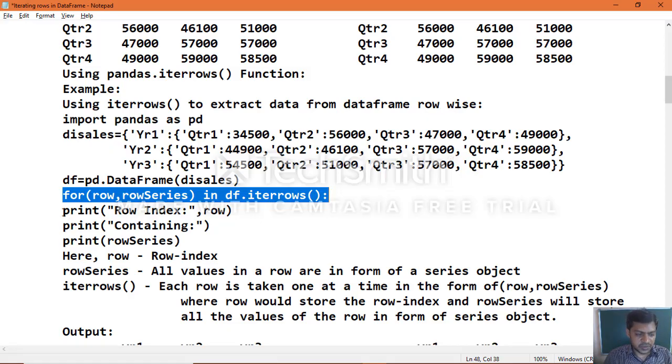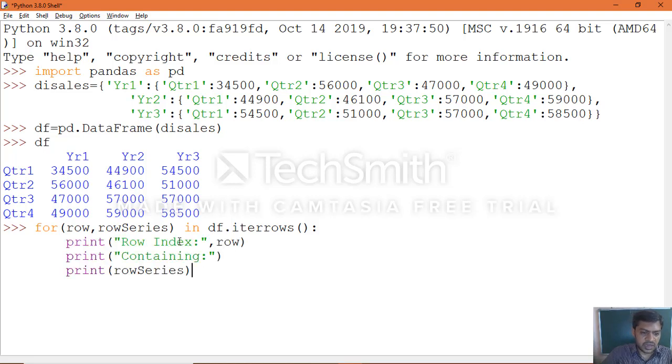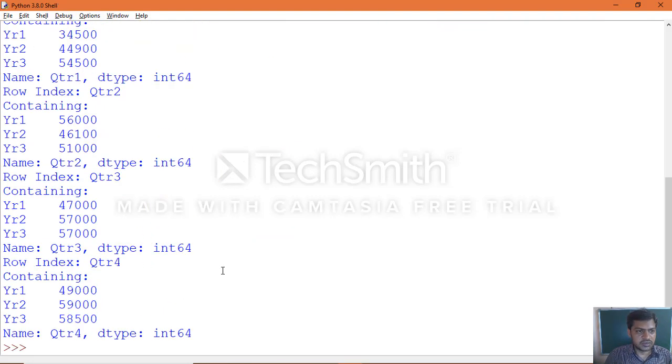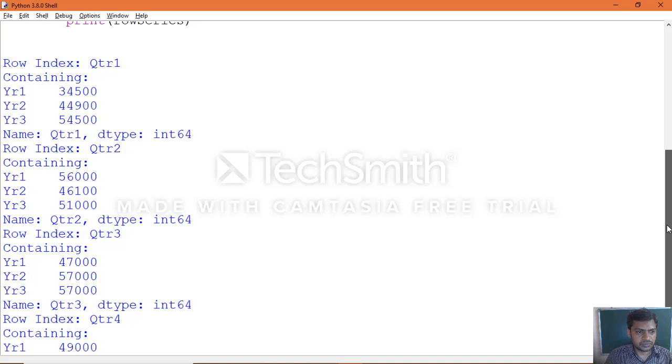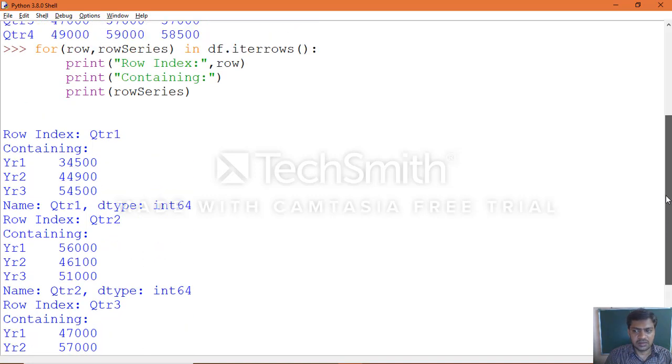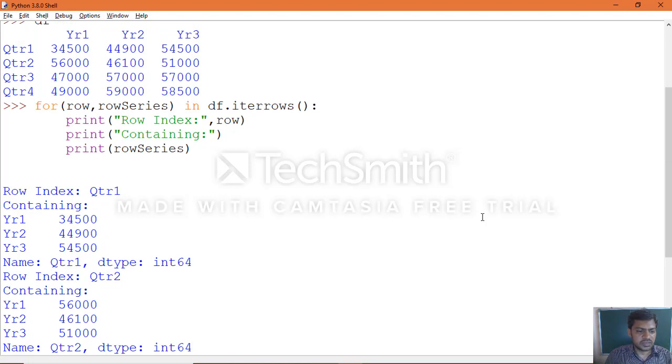And now you execute the for loop statements. Execute the for loop statements, that is print row index comma row containing row series. So 2 times if you press the enter, then it will show the output. You will see the output clearly. You can see. For that, you just understand that.